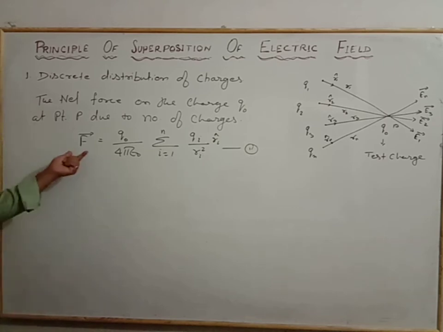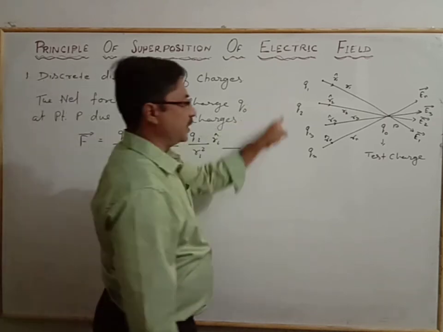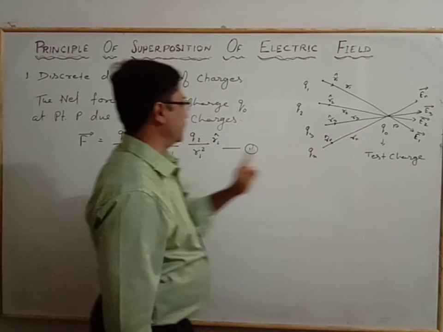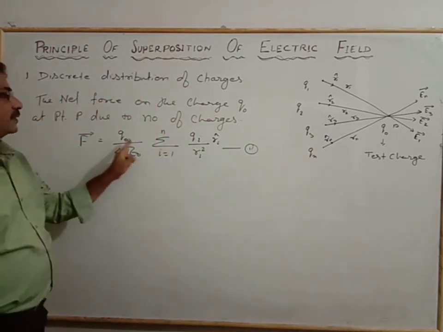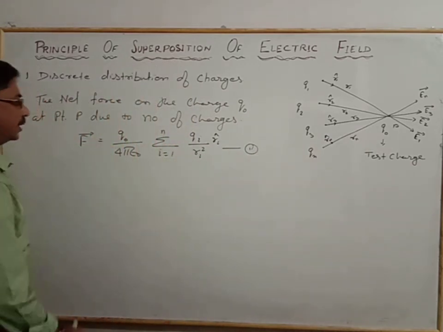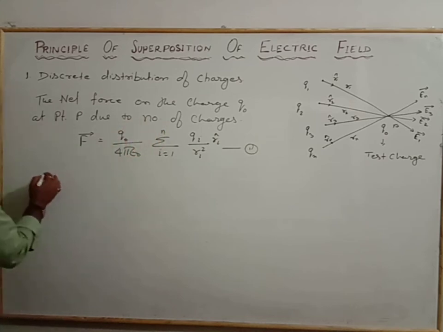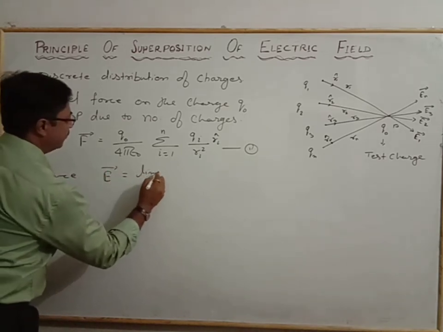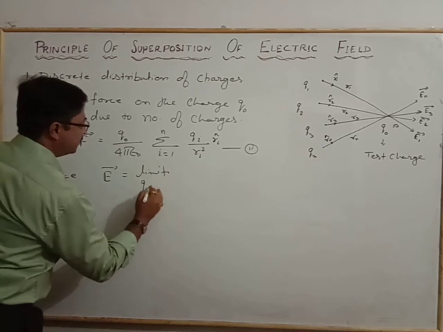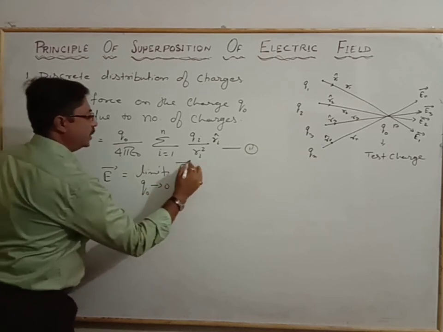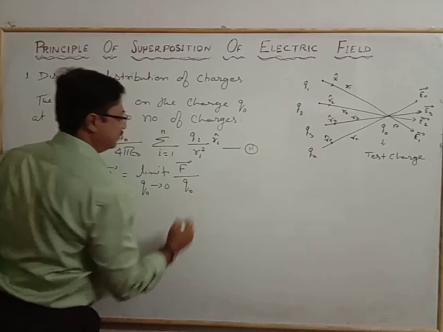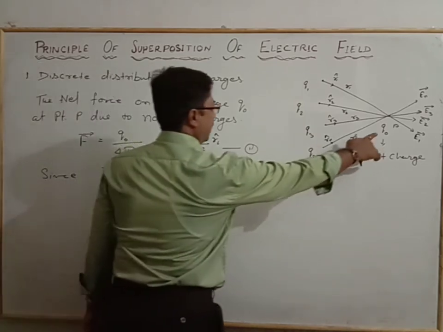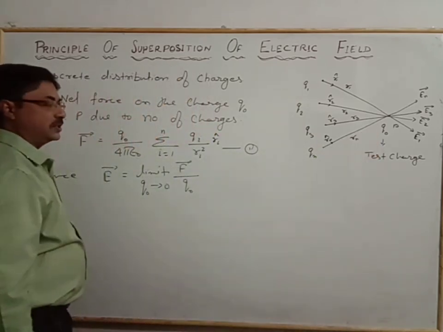That is the net force due to the number of charges acting on the test charge, represented as F is equal to this relation. Now, since we know that the electric field E vector is equal to the limit Q naught tends to 0 of the electrostatic force to that of the charge Q naught, that is the test charge.